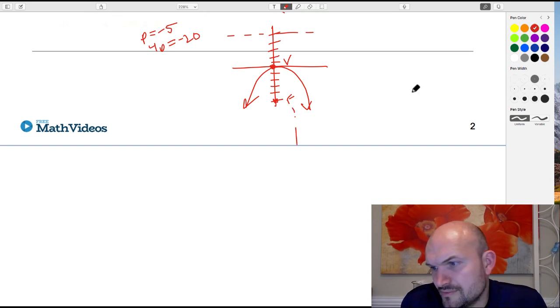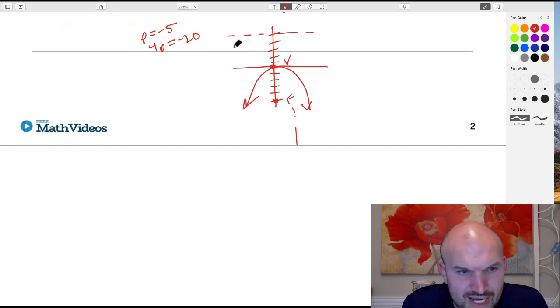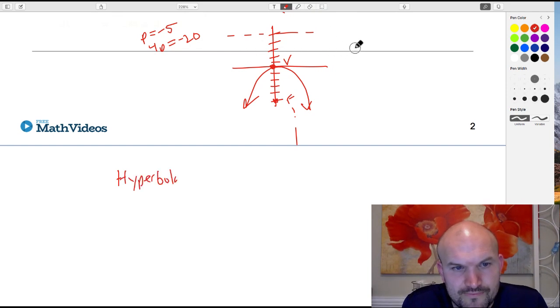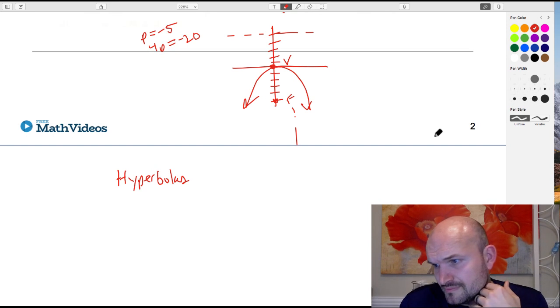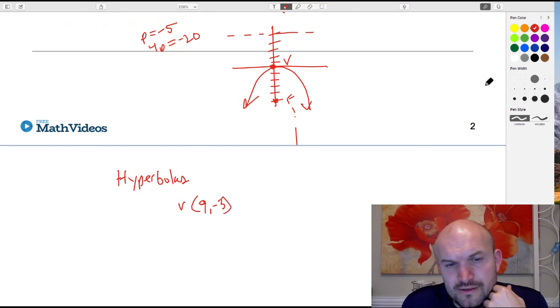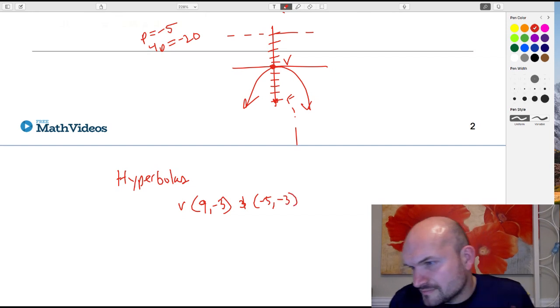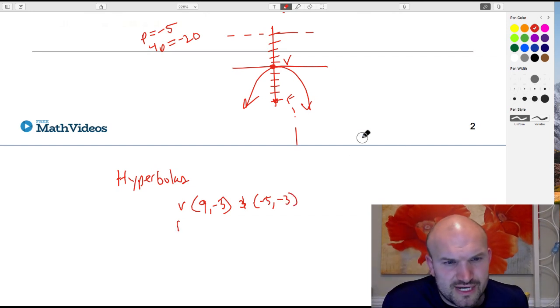Okay, so Desiree has something on hyperbolas, which we haven't talked about in my class yet, but let's do that. So you have vertices 9, -3, and -5, -3. And your foci